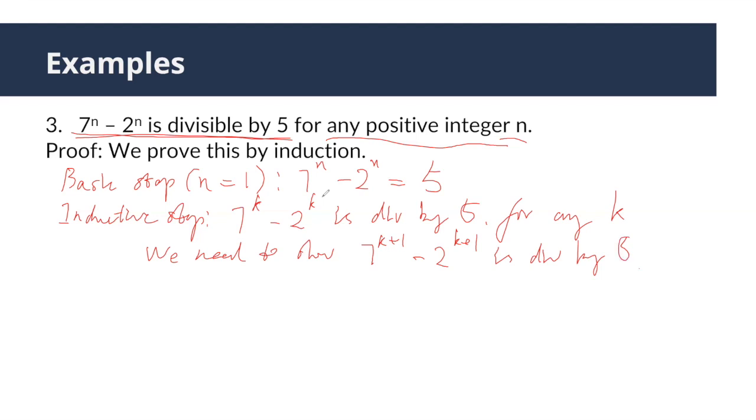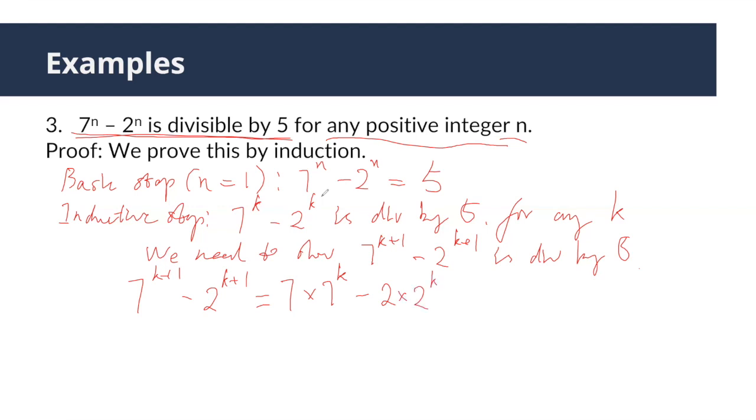How do we show that? Let's first see how we can represent 7^(k+1) minus 2^(k+1). This is equal to 7 times 7^k minus 2 times 2^k.